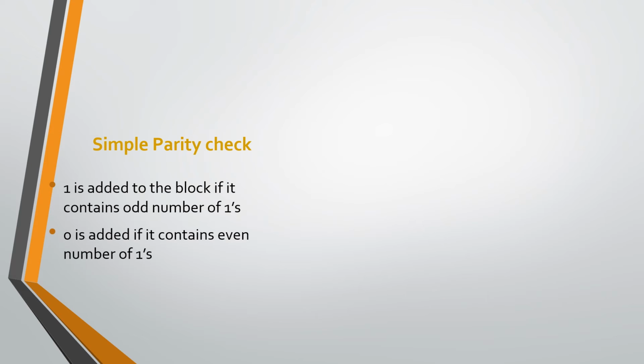First one, simple parity check, also known as single parity checking. It is a simple and inexpensive mechanism to detect errors. In this technique, a redundant bit, also known as a parity bit, is appended at the end of the data unit so that the number of ones becomes even. Therefore, the total number of transmitted bits would be 1 greater than the number of bits in the original data.